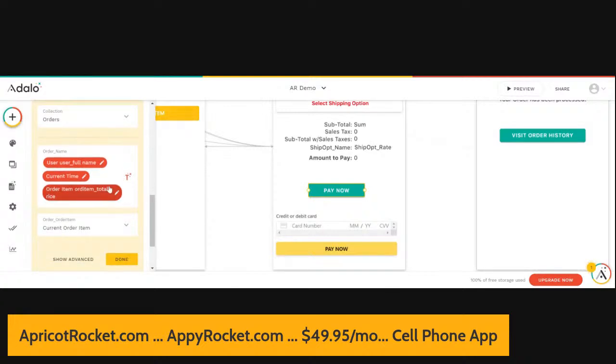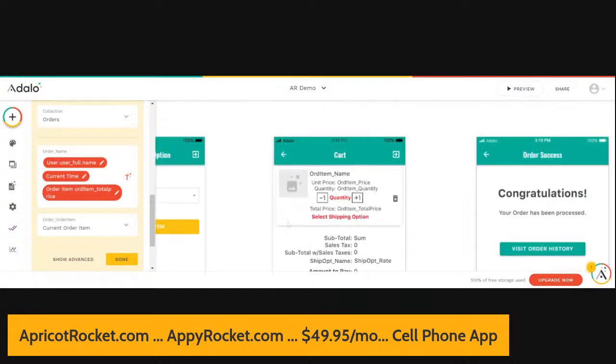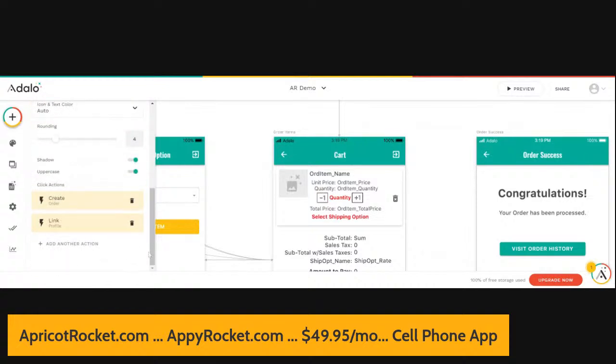This is what's happening. And you give the order a name. So we're giving the order a name, which is going to be unique. The unique name is going to be unique because it has the person making the purchase, their full name, followed by the current date and time of the purchase, followed by the total price of the order. And so this then becomes the current order item, and the current order item is basically the detail that went into this. So order item, let's see, current order item, yep, that's it. Okay, so I'm just going to click done.